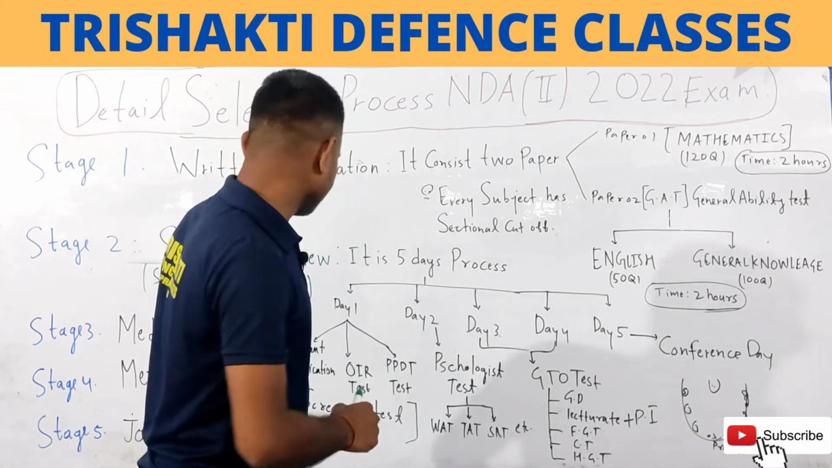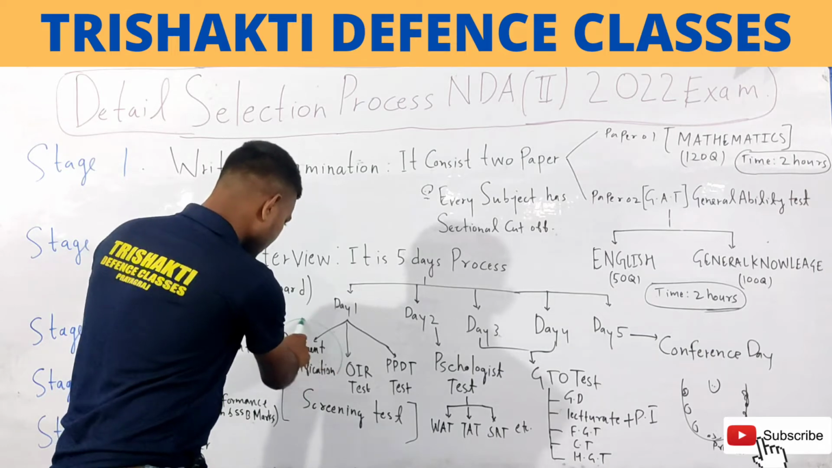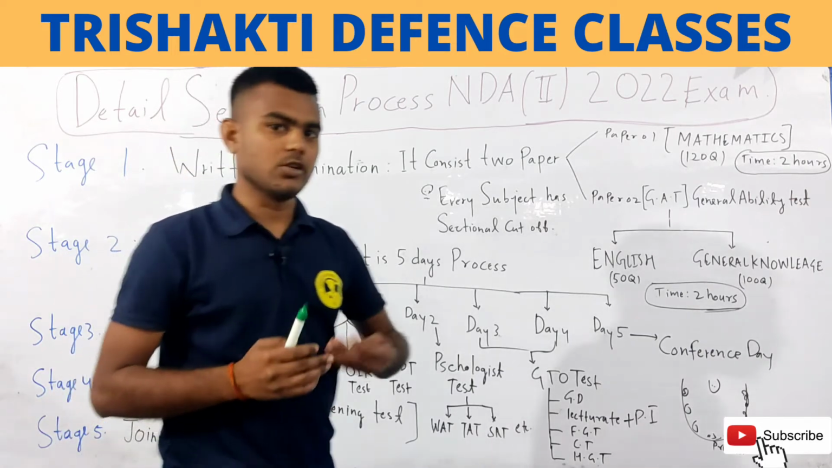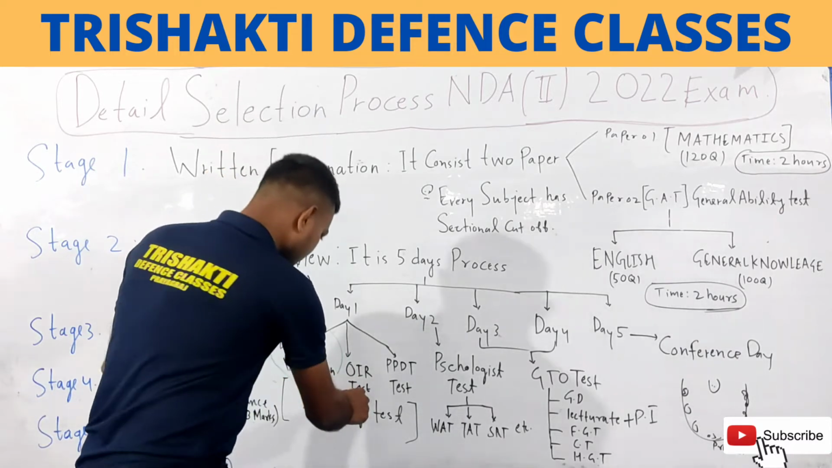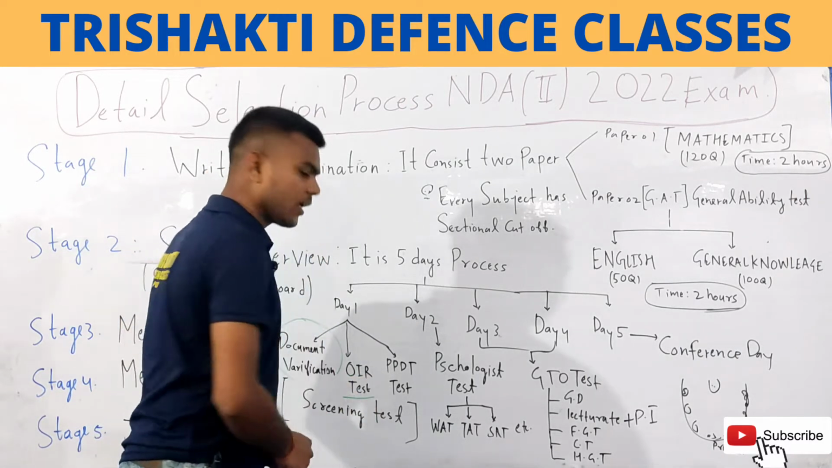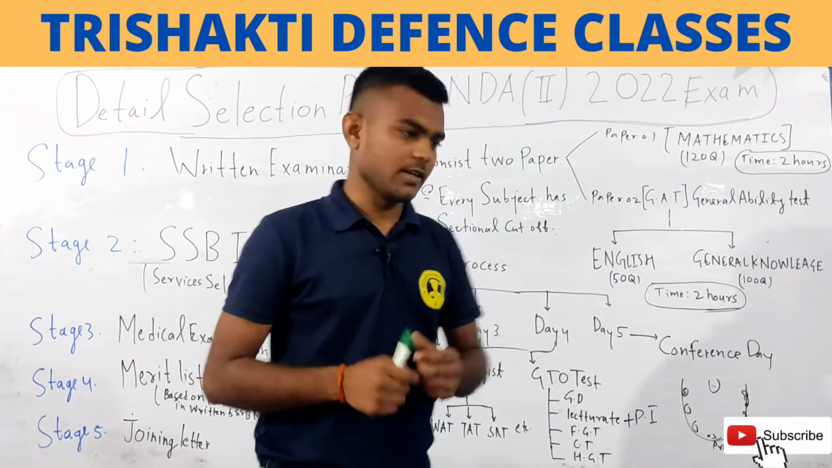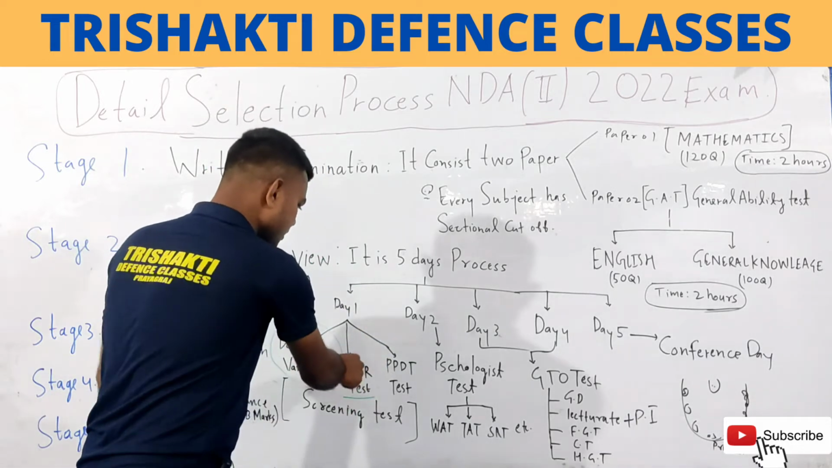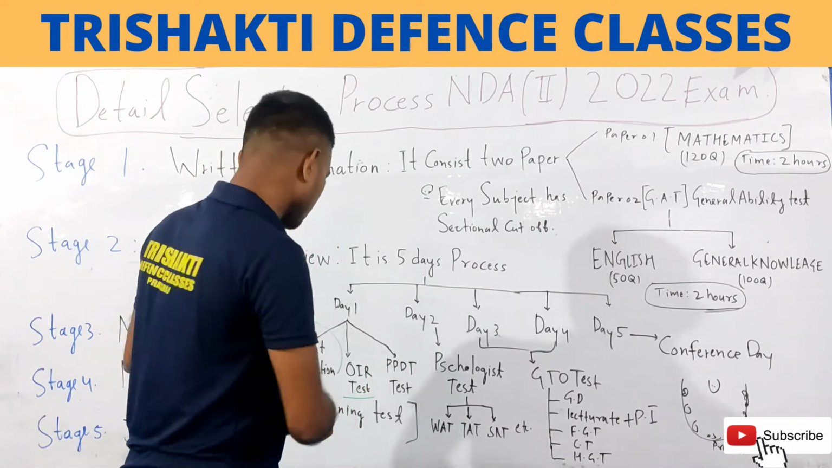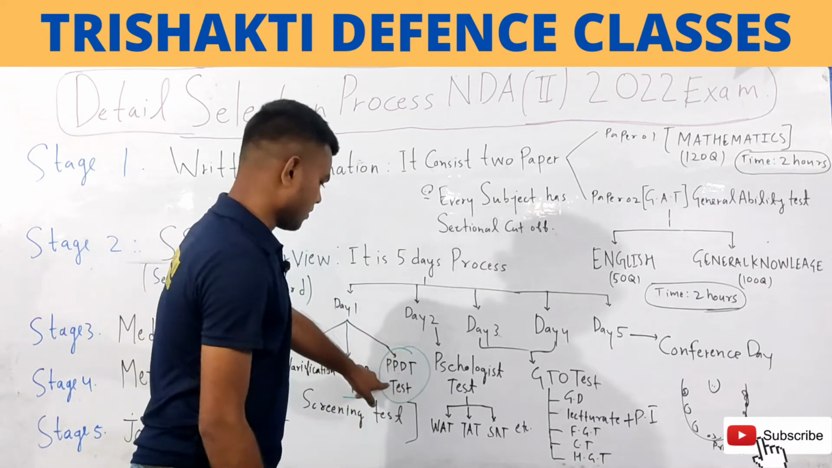Let's talk about day 1. In day 1, they do your document verification, which means they check all your 11th, 12th documents, okay? And after the document verification, they organize a test that is called the OIR test. The full form of OIR is Officer Intelligence Rating Test, okay? It is just a reasoning kind of test. When you appear in this test, they will give you a limited time. After that, you will go to appear in the PPDT test, and this is a very important test, right?